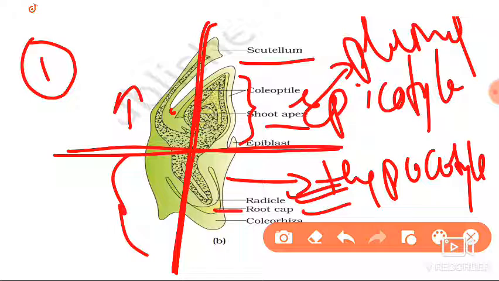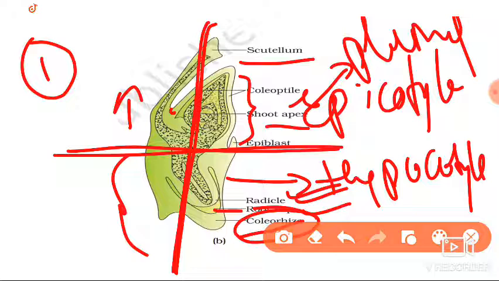Here you can see this is the root cap, and this root cap is surrounded by an undifferentiated membrane, that is coleorhiza. The undifferentiated membrane, that we call as a coleorhiza. Please remember, the undifferentiated region, which is the undifferentiated membrane, covers the root cap. That we call as a coleorhiza.